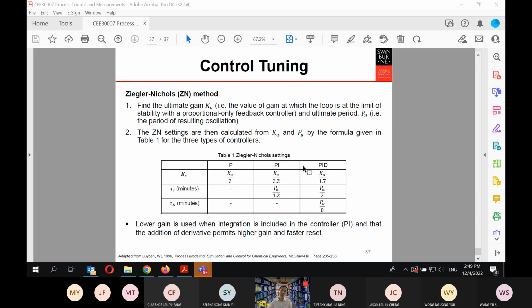If you are using a PID, this is the value recommended by Ziegler-Nichols. Ziegler and Nichols are actually not chemical engineers. Those people mostly worked on control theory, so they were electrical engineers, but they came up with this Ziegler-Nichols tuning method.